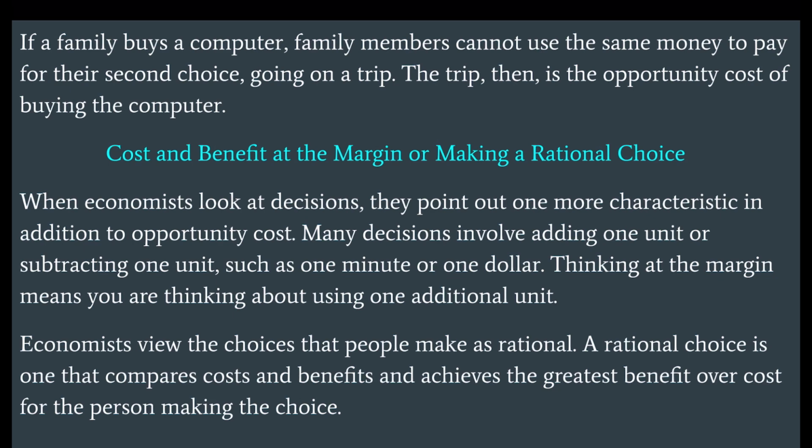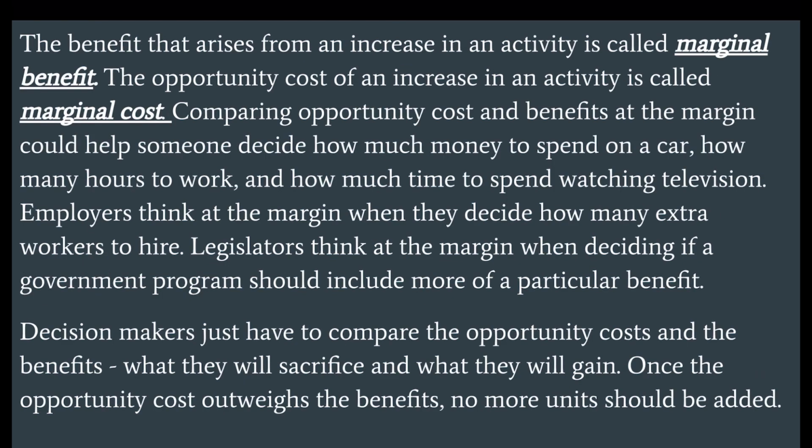Cost and benefit at the margin of making a rational choice. When economists look at decisions, they point out one more characteristic in addition to opportunity cost. Many decisions involve adding 1 unit or subtracting 1 unit, such as 1 minute or $1. Thinking at the margin means you are thinking about using one additional unit. Economists view the choices that people make as rational. A rational choice is one that compares cost and benefit and achieves the greatest benefit over cost for the person making that choice. The benefit that arises from an increase in an activity is called marginal benefit. The opportunity cost of an increase in an activity is called marginal cost.